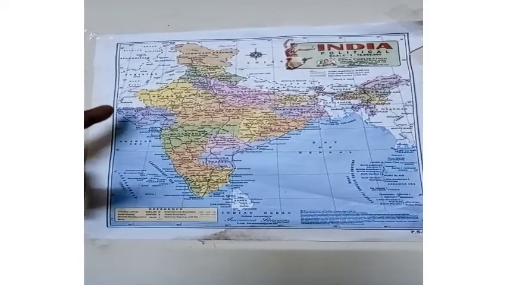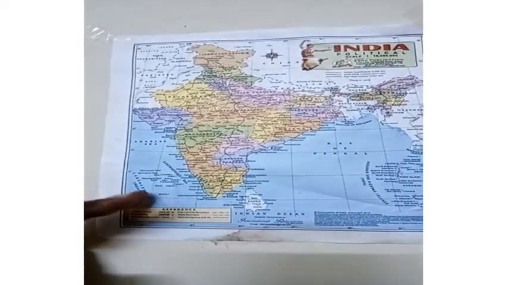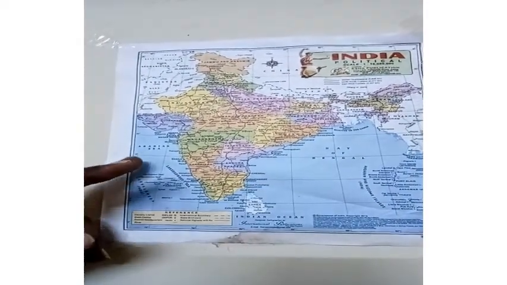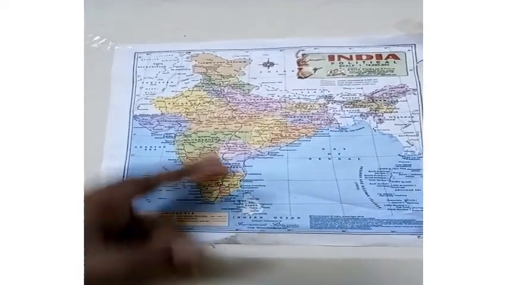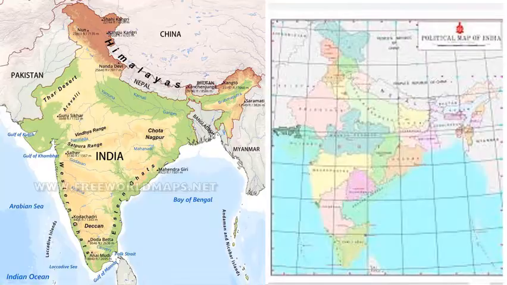India is a peninsula. A peninsula means a region that is surrounded by water on three sides and land on one side. India is completely in the eastern hemisphere. See this longitude which I draw here, that is 97 degree east longitude, and the longitude that passes through the western tip of India is 68 degree east longitude.